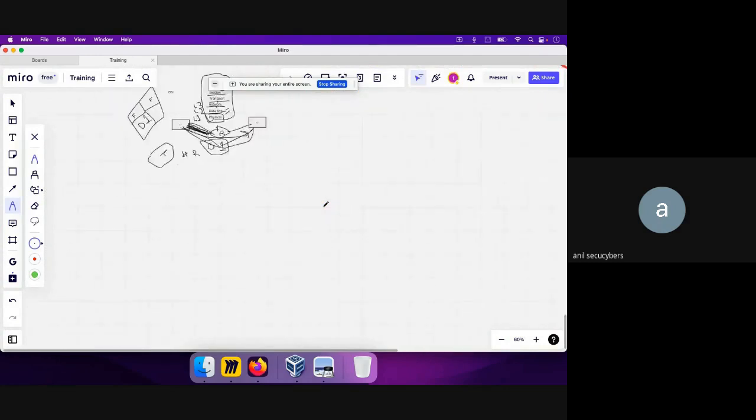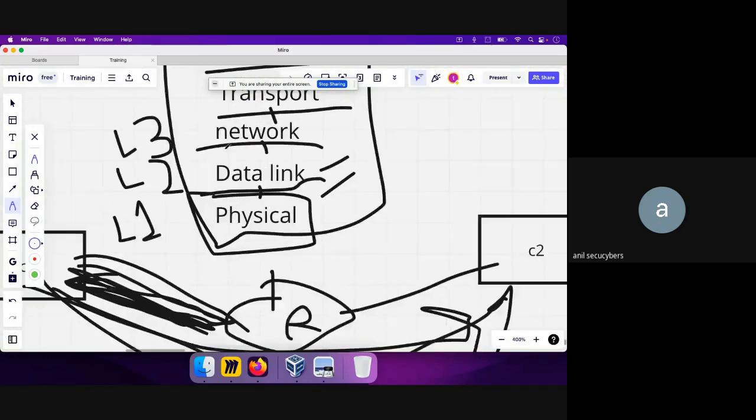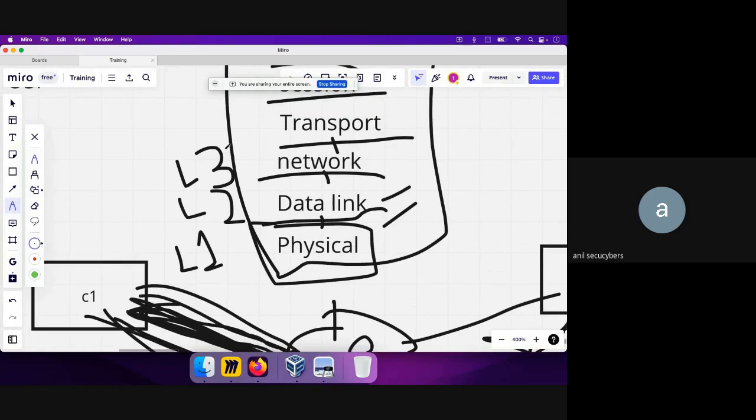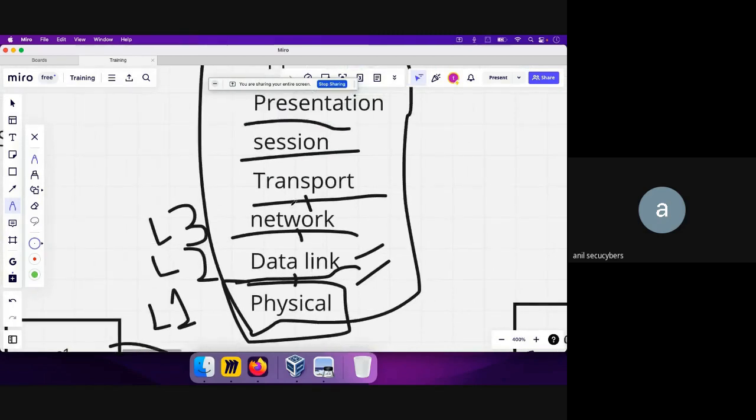So the layer 3 role is basically to establish communication between two or more different networks. Okay, so that's what the network layer is all about in layman's terms. We'll be looking in more depth at what an IP address means, and what the different components of IP addresses are, like network address, host address, and so on.